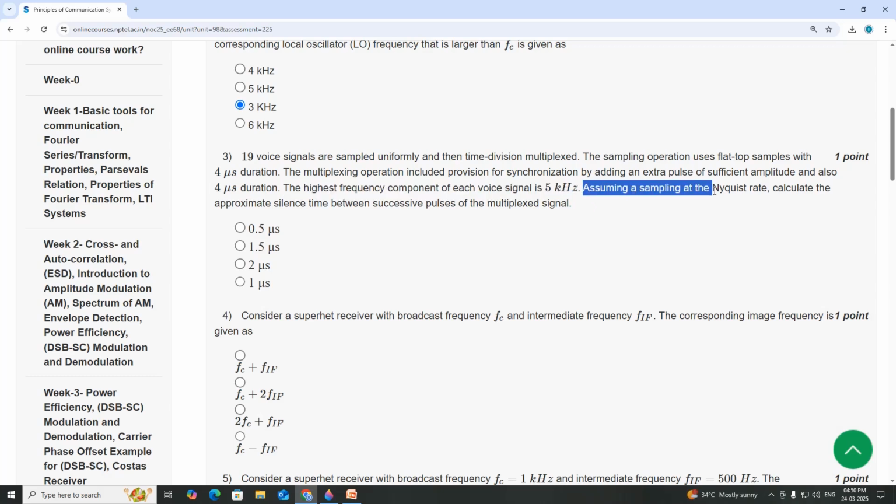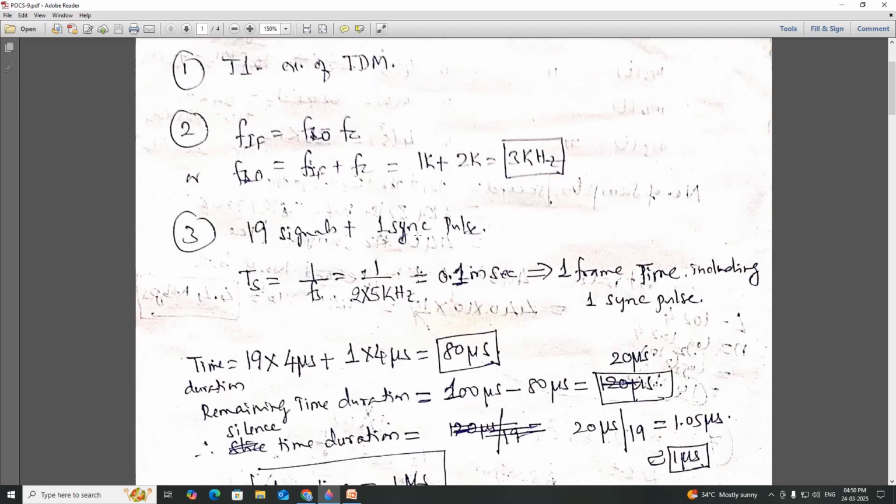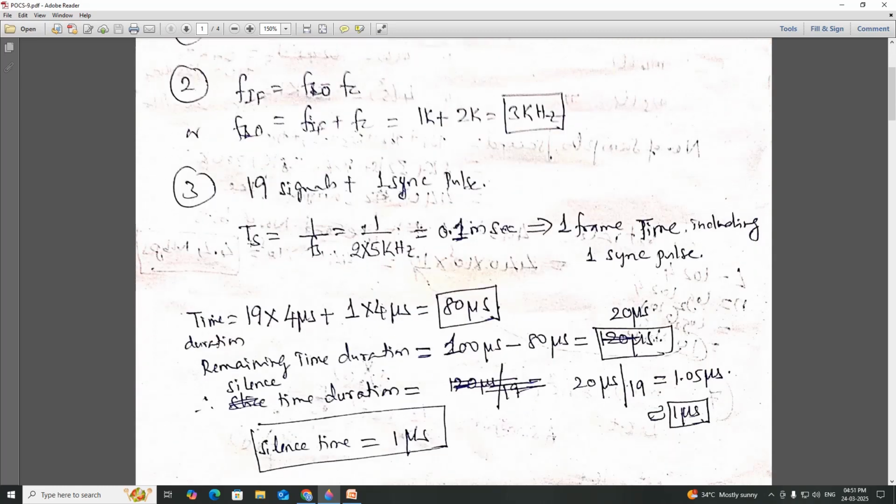Assuming a sampling rate at Nyquist rate, calculate the approximate silence time between successive pulses. So silence time between successive pulses, 19 signals plus 1 sync pulse. Sampling period Ts equal to 1 over 10 kHz, which is equal to 0.1 milliseconds. This is equal to 1 frame including 1 sync pulse.